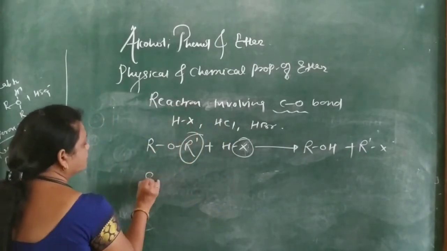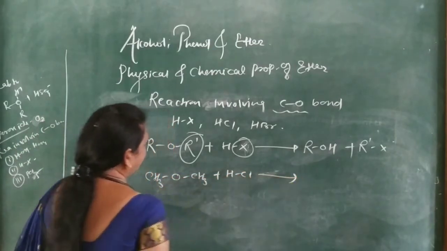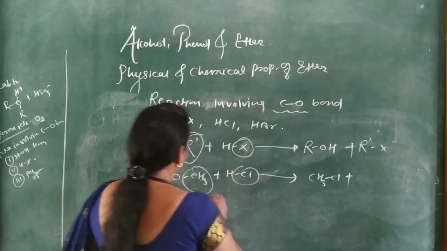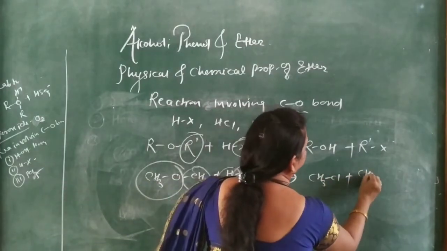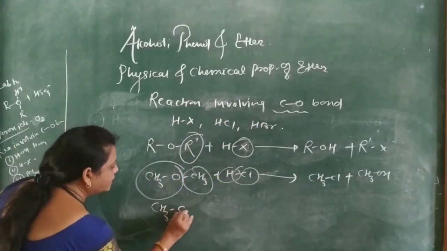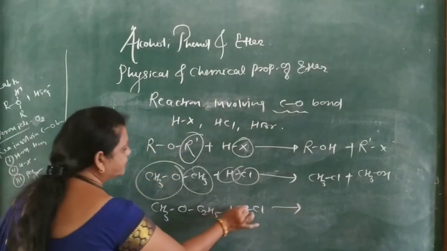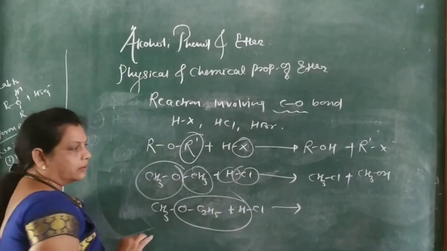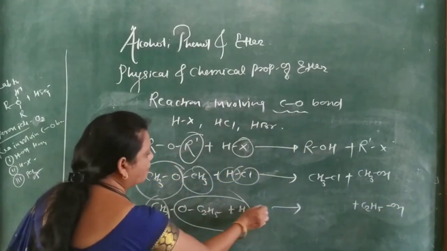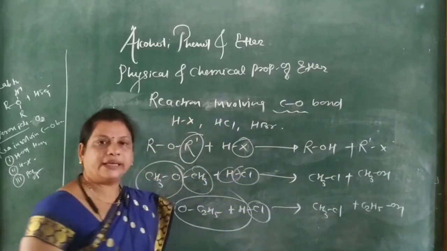If CH3OCH3 plus HCl, then both are the same. So CH3 combines with Cl to give CH3Cl plus CH3OH, that is methyl chloride and methyl alcohol. But if CH3OC2H5 plus HCl, then the larger alkyl group forms the alcohol, C2H5OH, and the smaller alkyl group combines with the halide to form CH3Cl, methyl chloride, and ethyl alcohol.